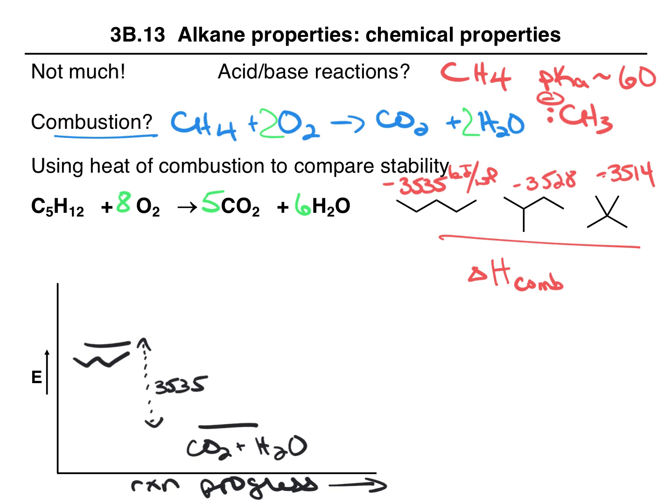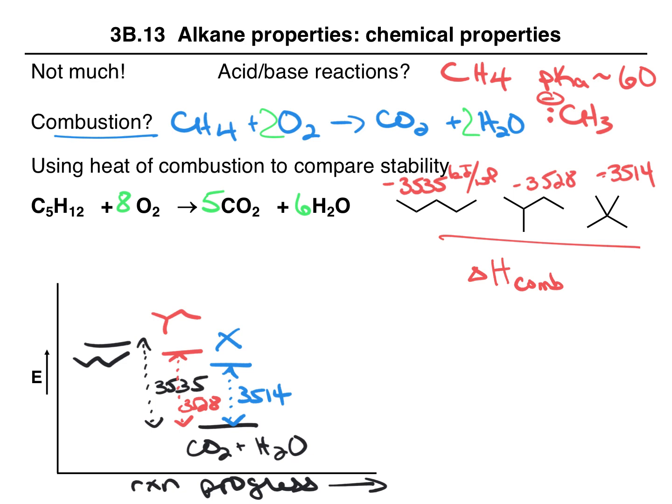Now I'm going to reuse this space, but using a different color. If we have this representing 2-methylbutane, now this difference is 3528. So it's a smaller distance. The red is a smaller distance than the black. And then finally, if we look at the third one, let's say this represents the energy of our third isomer, where this difference is 3514.